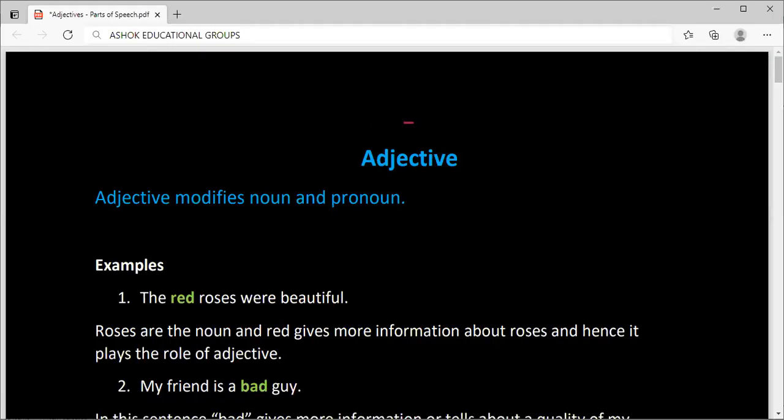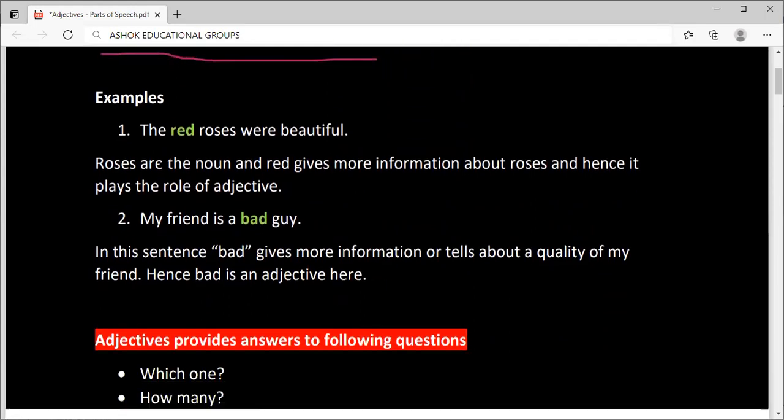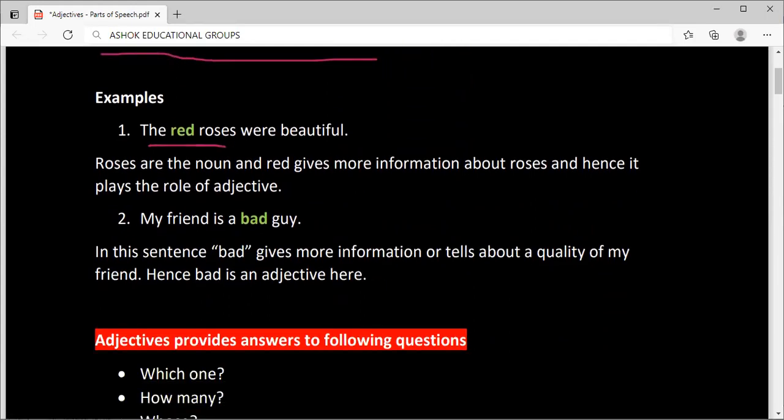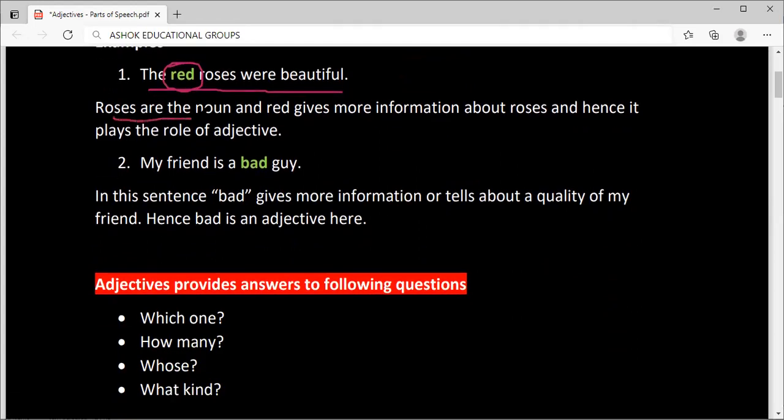In this video, we will learn adjectives, parts of speech. Adjective modifies noun and pronoun. Example: the red roses were beautiful. Red is adjective. Roses are the noun and red gives more information about roses and hence it plays the role of adjective.